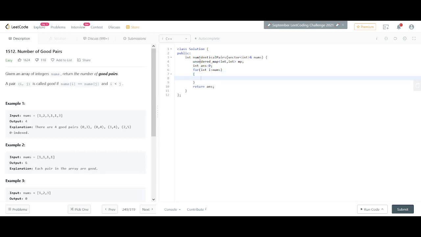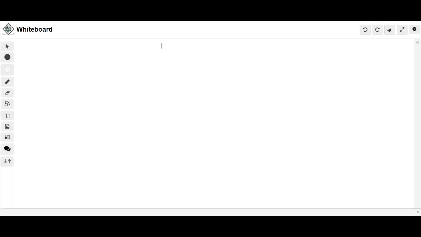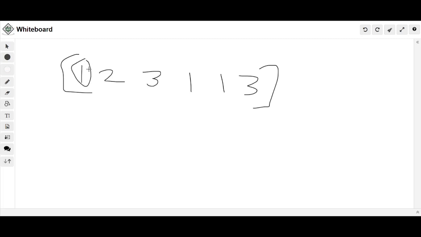So what can I do? The current array which is given is 1, 2, 3, 1, 1. Suppose we encounter the first element, which is not present in the map. Currently our map is empty. So if the key is absent, it will provide a value of 0 for an integer.